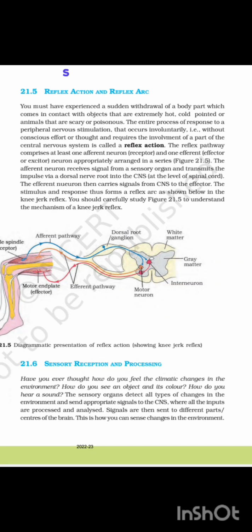21.6 Sensory reception and processing. Have you ever thought how you feel the climatic changes in the environment? How do you see an object and its color? How do you hear a sound?